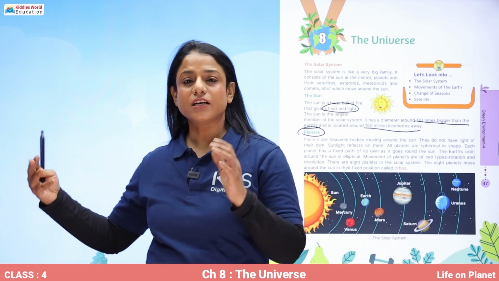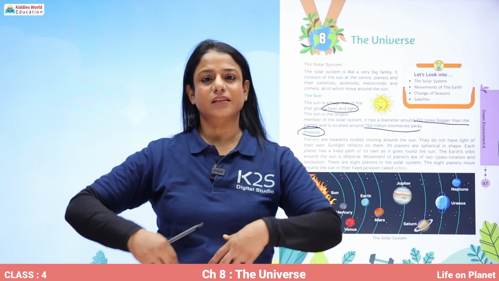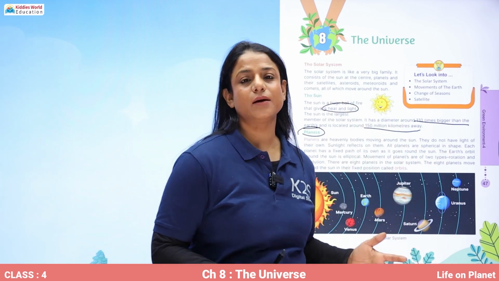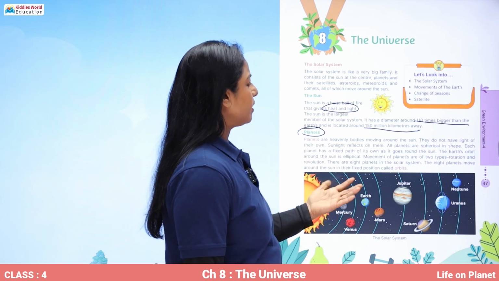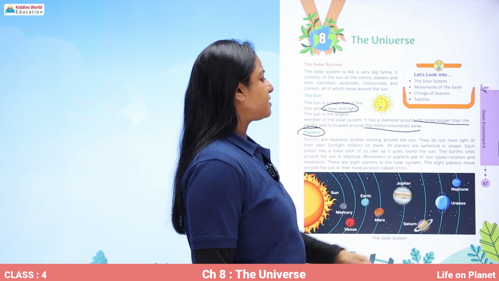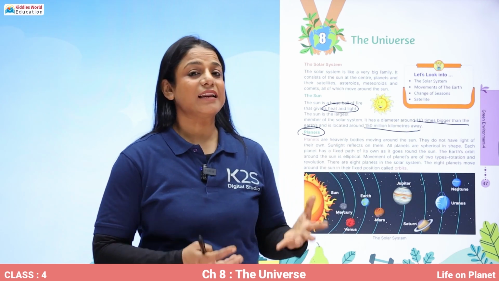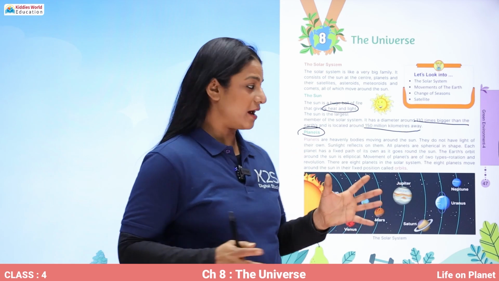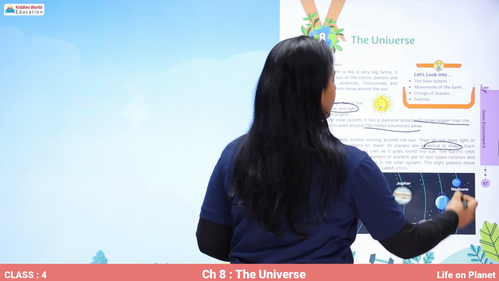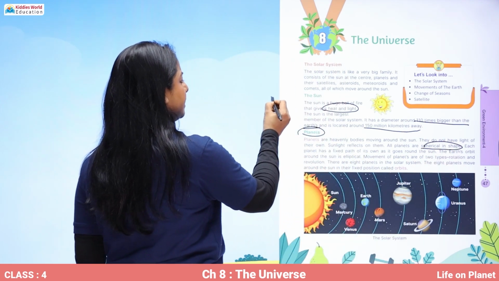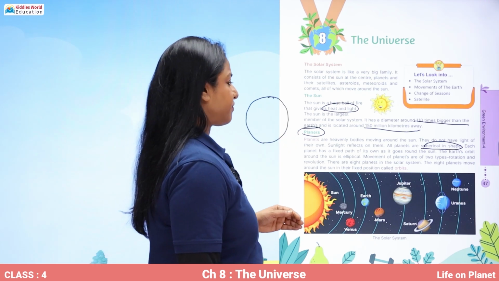Like Earth is also one of the planets of our solar system. Like Earth, there are many other planets. We will read about each one of them one by one. Planets are heavenly bodies moving around the sun. They do not have light of their own. So, if they do not have light of their own, they take light from the sun and they reflect that. So, sunlight reflects on them. All planets are spherical in shape. So, spherical means not completely round, but roundish, like this. Okay, so this is spherical.